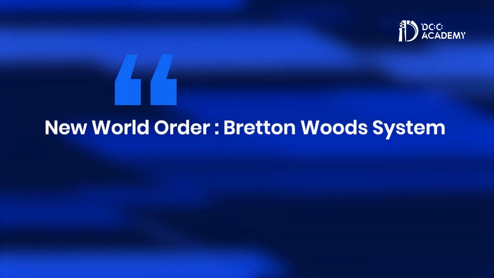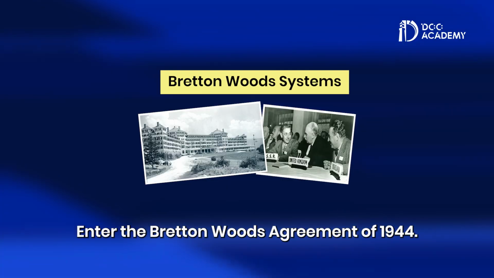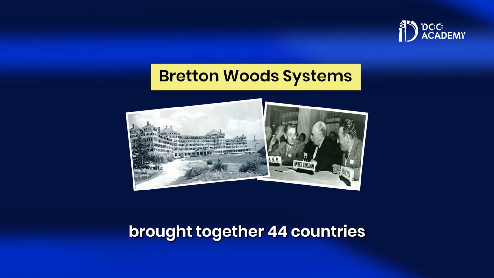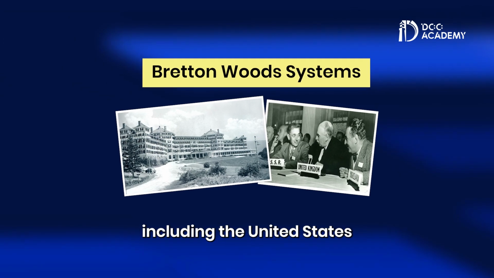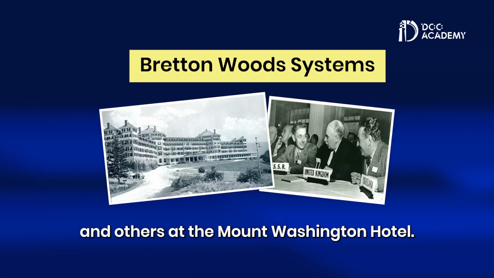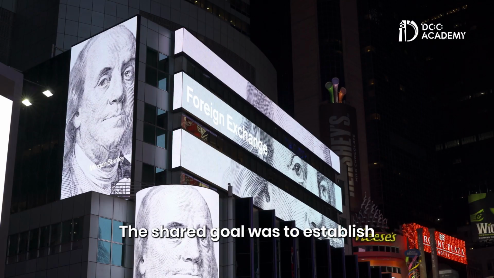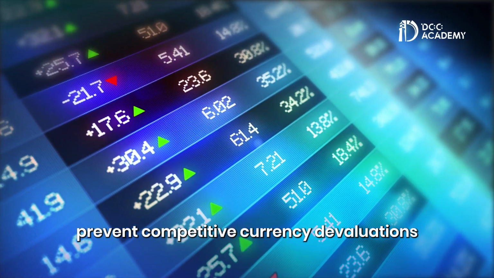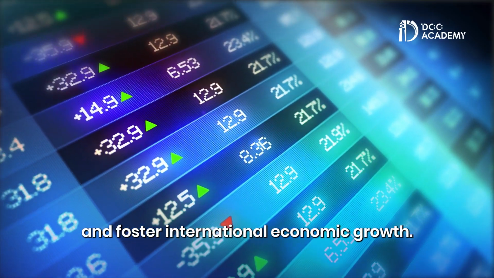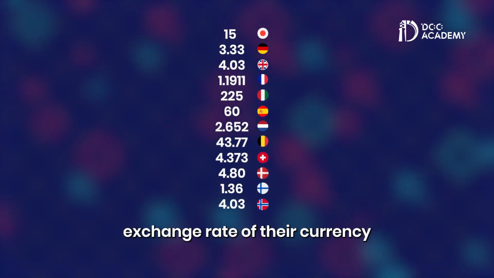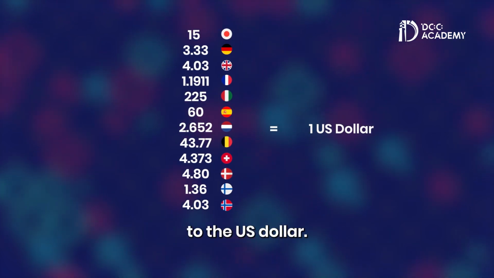Number 3. New World Order. Bretton Woods System. Enter the Bretton Woods Agreement of 1944. The accord brought together 44 countries, including the United States, Japan, France, and others, at the Mount Washington Hotel. Their shared goal was to establish an effective foreign exchange system, prevent competitive currency devaluations, and foster international economic growth. One of the key features of the agreement was pegging, which meant that countries would fix the exchange rate of their currency to the US dollar.